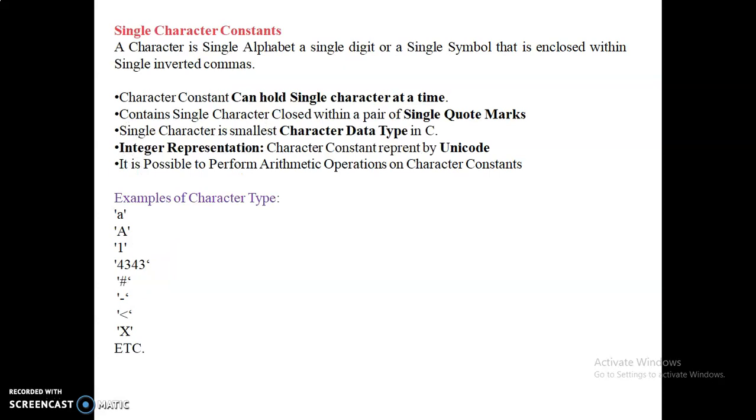A character is a single alphabet, a single digit, or a single symbol that is enclosed within single inverted commas, called single character constants. A character constant can hold a single character at a time. It is enclosed between single quotes. In this example I showed you that a number or special character or space placed between single quotes, this is wrong. 4343 is wrong. Only a single character is allowed. It's mistakenly placed here. Okay.